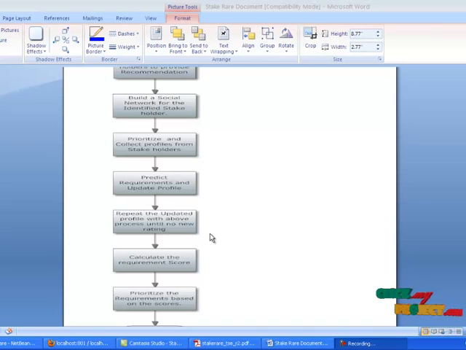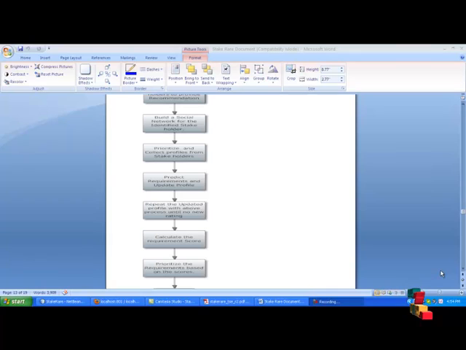Later, StakeRare calculates the project influence of each and every stakeholder. After that, StakeRare calculates the recommend score for each and every recommend. After calculating those recommend scores and project influence, StakeRare prioritizes the recommends based on the score. Stop the process.